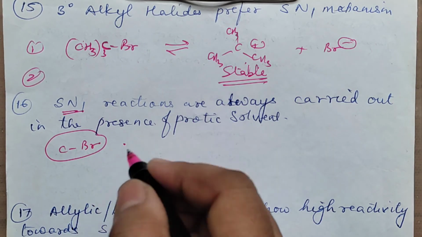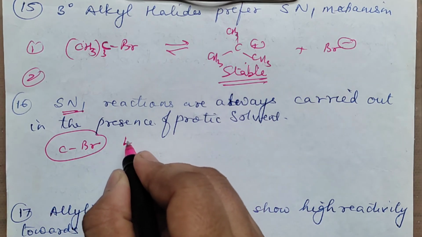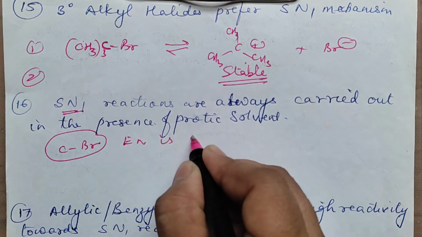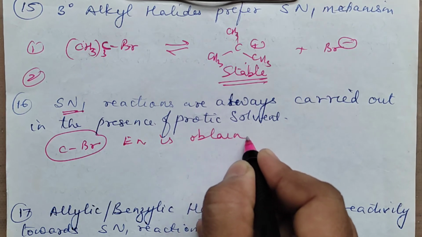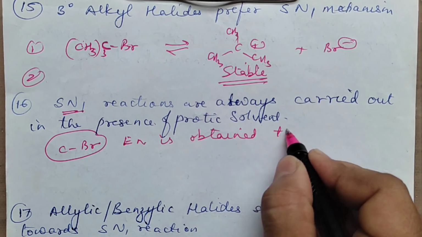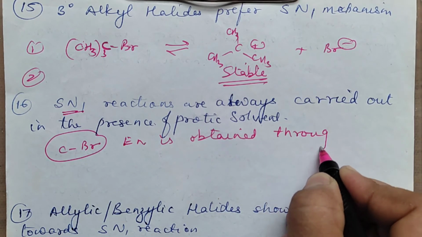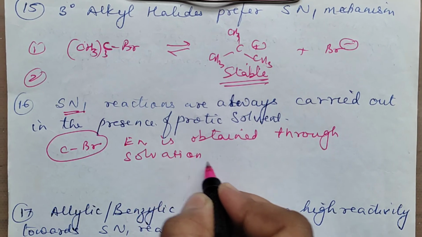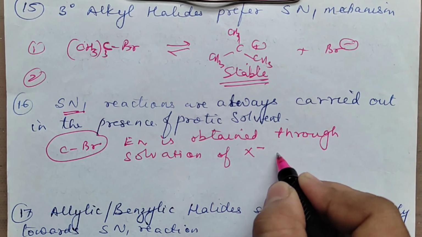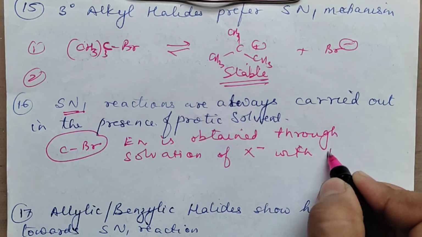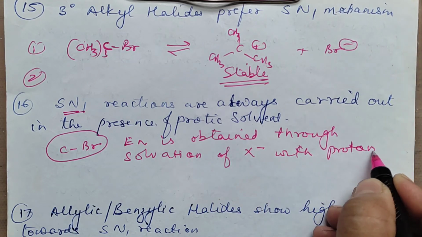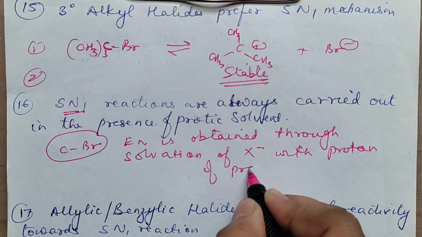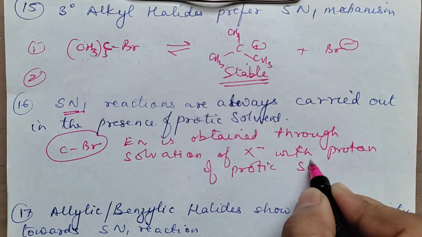The energy is obtained through solvation of halide ion with proton of the protic solvent. You will write like this.